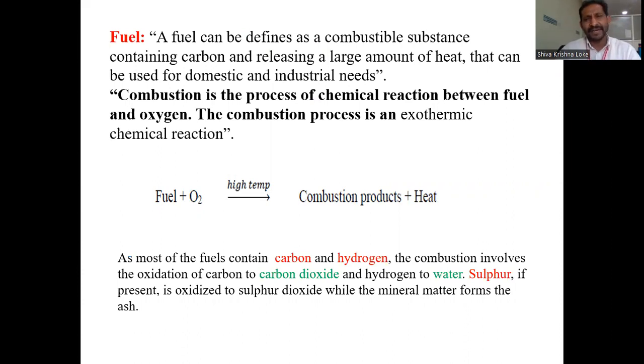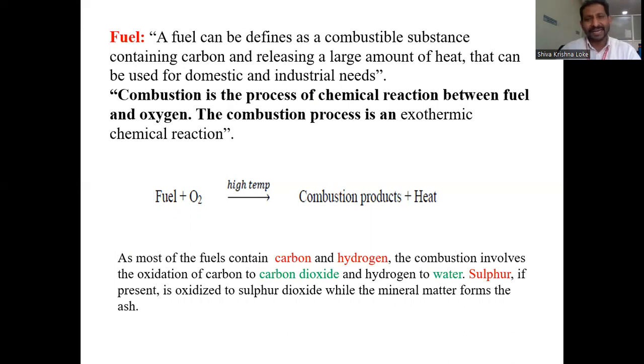A fuel can be defined as a combustible substance. That means the substance must be easily combustible, and a fuel mainly contains carbon along with hydrogen, and a large amount of heat will be liberated. That heat is used for domestic purposes as well as industrial applications. That is called a fuel.